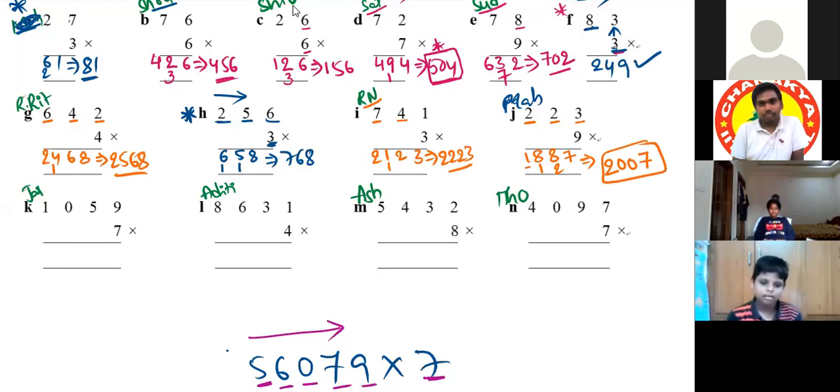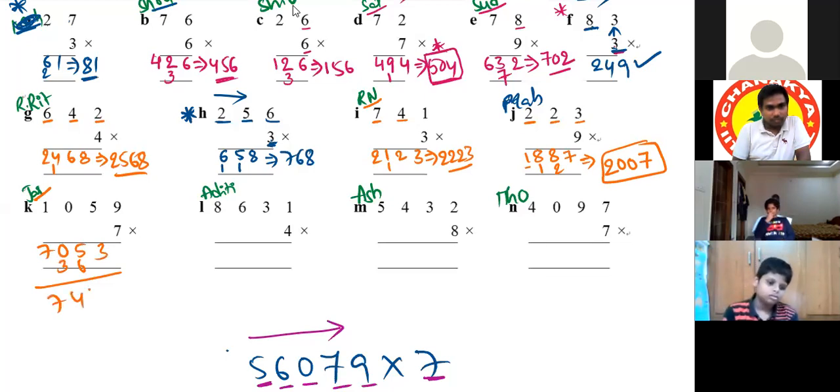Very good. Okay. Then Jaydeep. Sir, 7 into 1 is 7, 7 into 0 is 0, 7 into 5 is 35, so 3 down, 5 up, and 7 into 9 is 63, so 6 down, 3 up. So when we add them together, it will be 7,413. Correct.